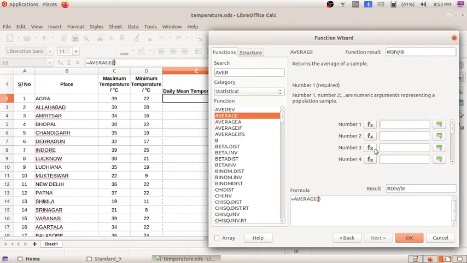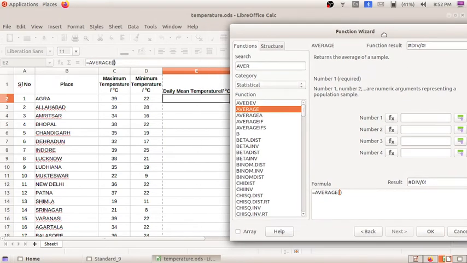Here they have given number 1, number 2, number 3 and number 4. In the first box, number 1, we have to click the maximum temperature, the first cell, that is C2. In number 2, we have to click the minimum temperature, that is D2.